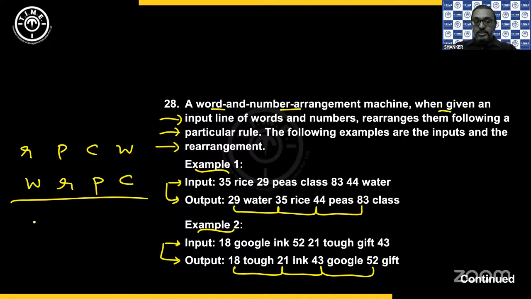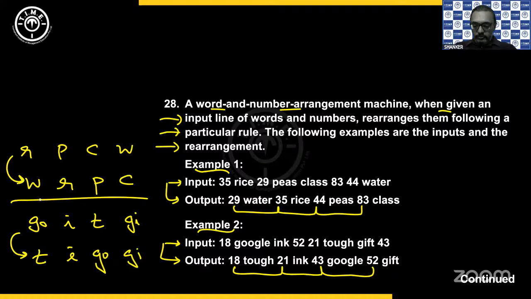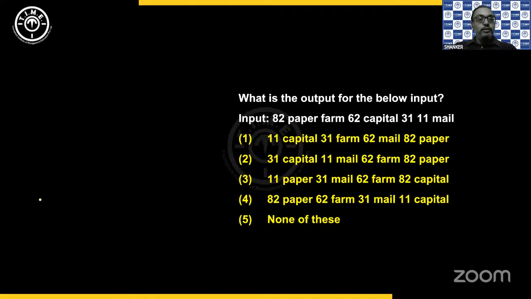The second one also, the second example, we have G, I, T, and G again. So this is G, I, G, O. Let us take it. Because if you have the same starting letter, take the second letter. And here you have T, I, G, O, and G, I. Yes. So here again, as you can see, it is reverse alphabetical. So that is the logic. Numbers in ascending order, words in reverse dictionary order, or alphabets in reverse alphabetical order. Now you use that. This is the question. What is the output for the below input?